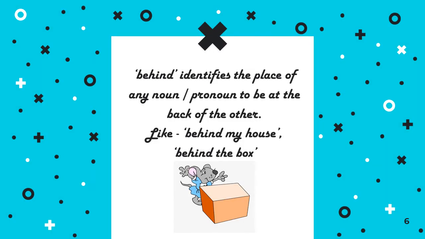Now the next word is behind. Behind identifies the place of any noun or pronoun to be at the back of the other. As you can see in the image, that mouse is behind, at the back of the box. For example, behind my house, you can say there is a tree behind my house, when you are talking about the back of a particular noun. In another example, behind the box, the mouse is behind the box. So behind tells about the place of anything which is at the back of some other thing.